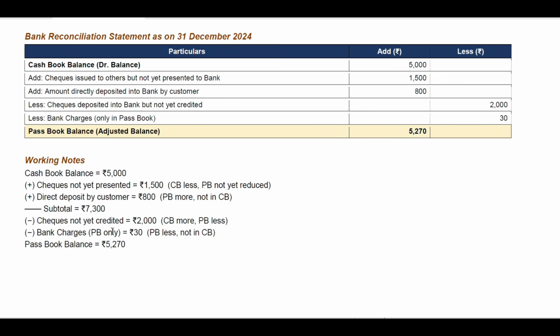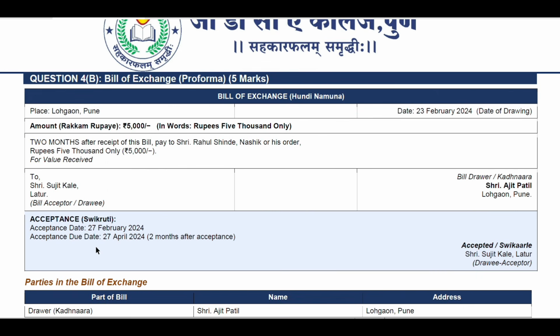Bank charges, PB only, PB is passbook, that is 30 rupees. PB less, not in the closing balance. Passbook balance is 5,270 rupees. So these are the working notes.